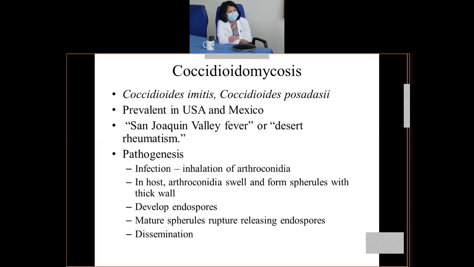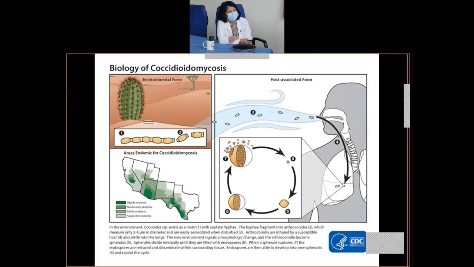Okay, in this case. So coming to the picture, can you see the one which is labeled 1? These are the chains of arthroconidia. Number 2 is the arthroconidia, which are barrel-shaped conidia. So infection is through inhalation of these barrel-shaped conidia or arthroconidia.